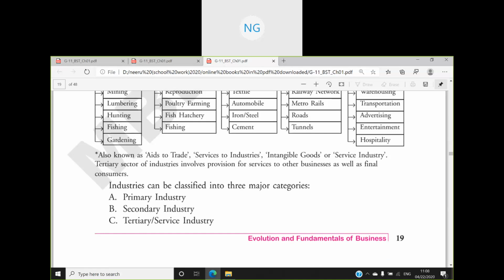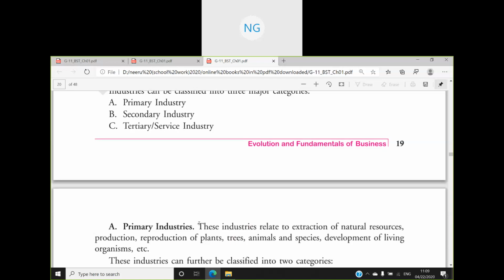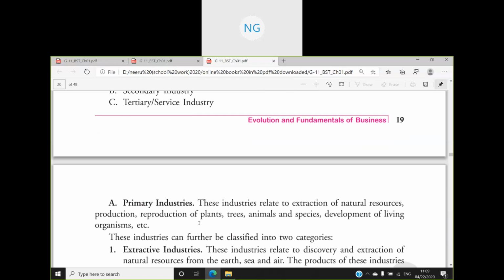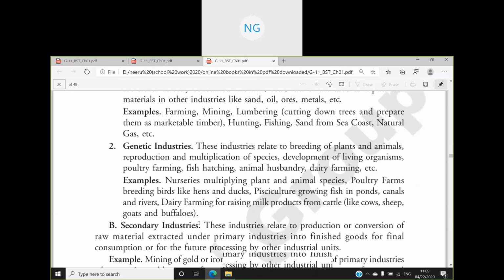Tertiary industry is also known as aids to trade because it is helping in the trade. Trade is व्यापार, व्यापार में मदद करना, ठीक है? Or services to industries, intangible goods or service industry. This we have done. Industries can be classified into three major categories: primary, secondary, tertiary, or service industry. We have discussed all these things.